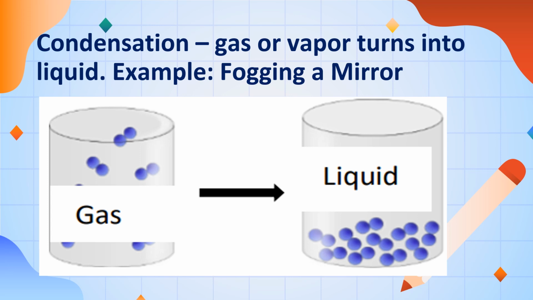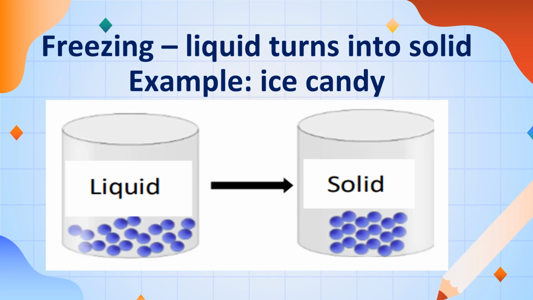Next, freezing. Liquid turns into solid. Another term for freezing is solidification. Freezing means we use a freezer. An example is ice candy, or particularly ice.